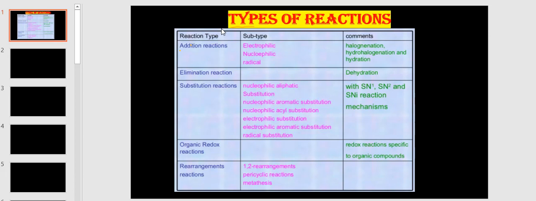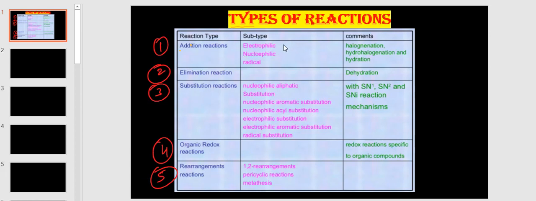Today's topic is types of reactions. In organic chemistry, mainly 5 types of reactions are there. The first one, addition reaction. Second, elimination reaction. Third, substitution reaction. Fourth, redox reactions. Fifth, rearrangement reactions.